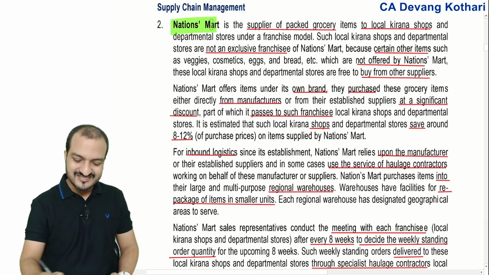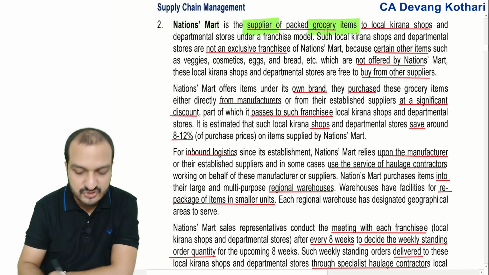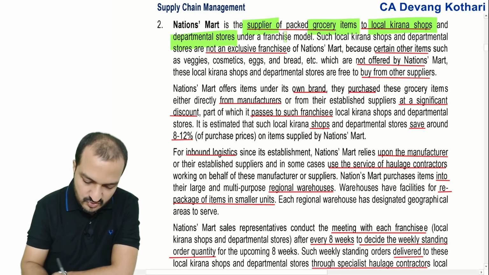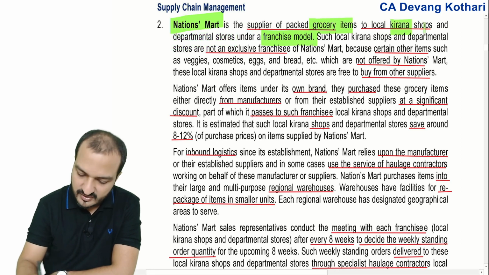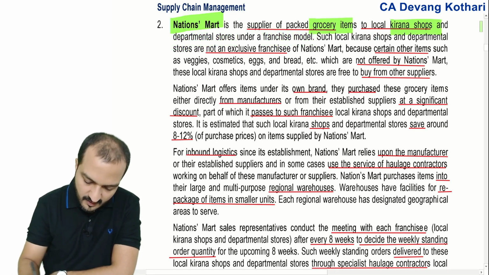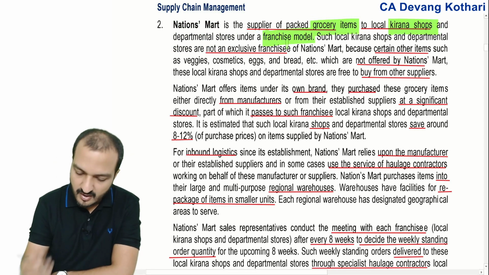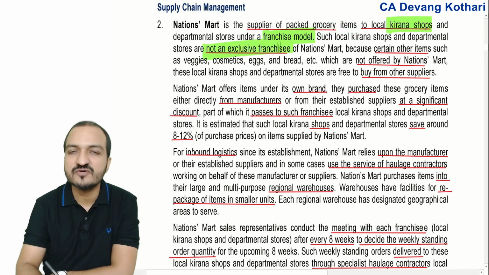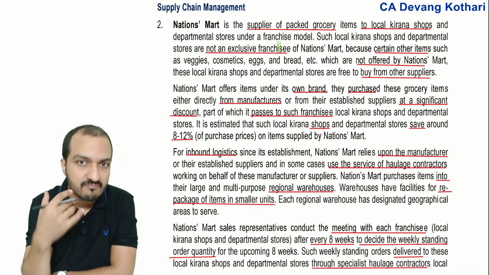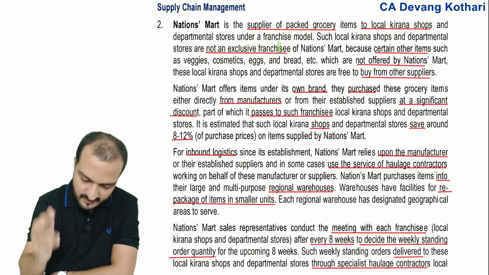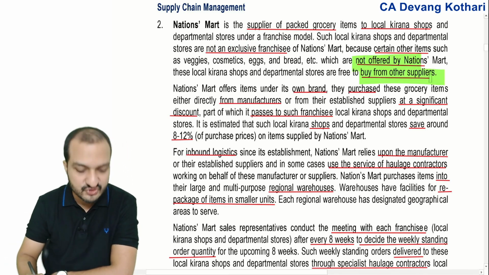The company is Nation Smart, that is my company, and my company is a supplier of grocery items to local kirana shops and departmental stores under a franchisee model, right? So my company is Nation Smart. I supply grocery items to kirana stores, okay? And the items which I supply to the kirana stores are under a franchisee model. But these kirana shops are not exclusive franchisees of my product. Not exclusive means that they don't sell only my product, they sell other products also, especially the products which are not offered by me, they will get them from other suppliers, right?